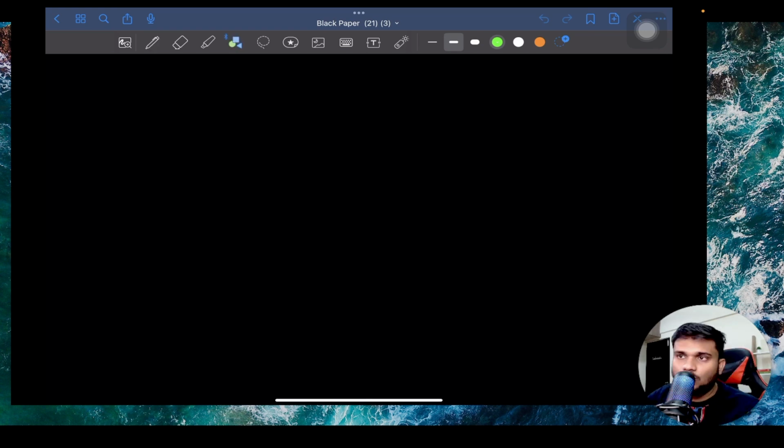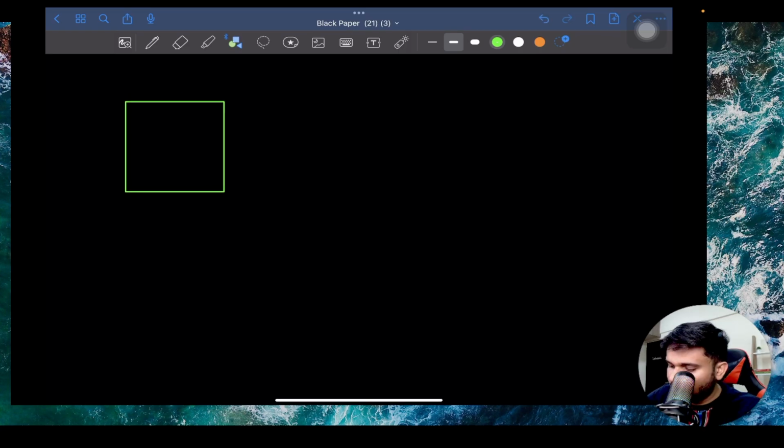So what we can say is that we have an airplane table. We have an airplane table, right? Now, when you actually take a flight, for example, you want to go from Delhi to Bombay, Mumbai.